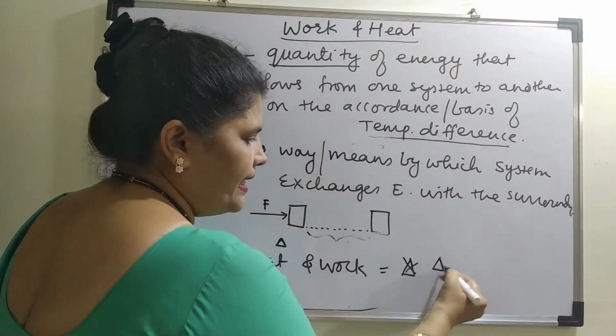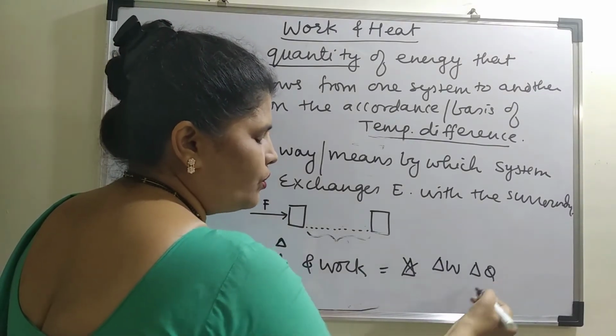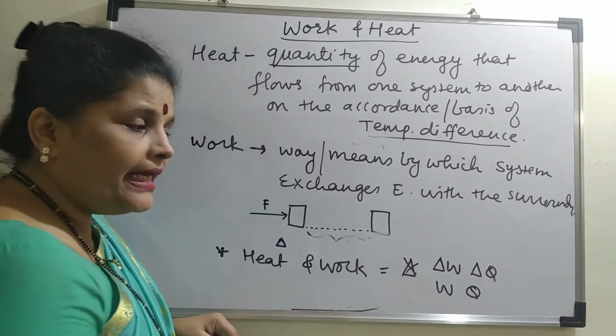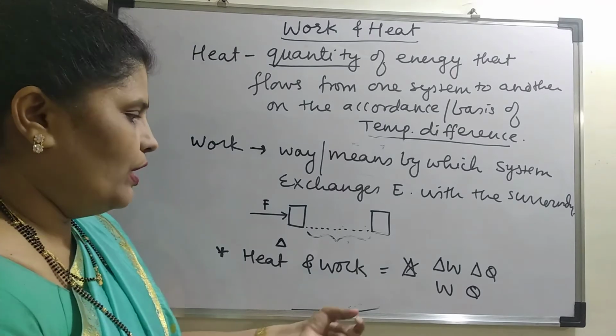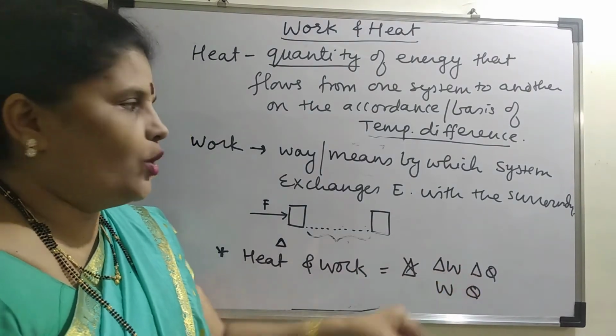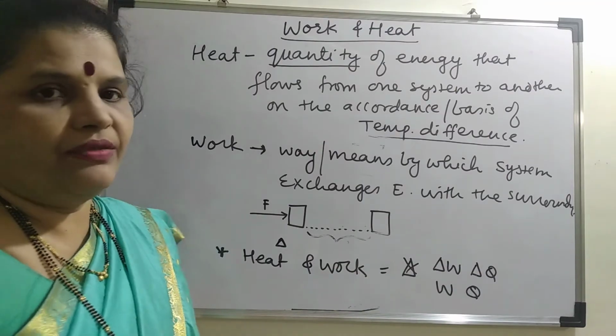We never write delta W or delta Q. We always write it as W, Q, or you write it as dW, that is infinitesimal small difference. So we never use a delta here. A change is not observed. So both are path functions.